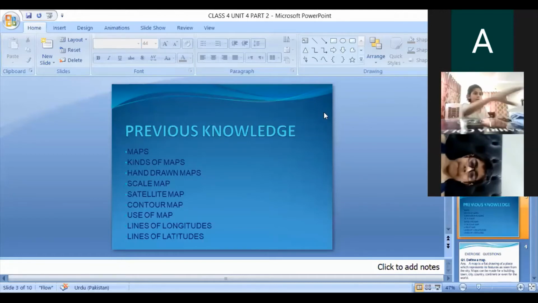Sultan Minhas and Asnaf, welcome in the class, beta, and Alishba too, welcome in the class, but come in the class at the proper time.